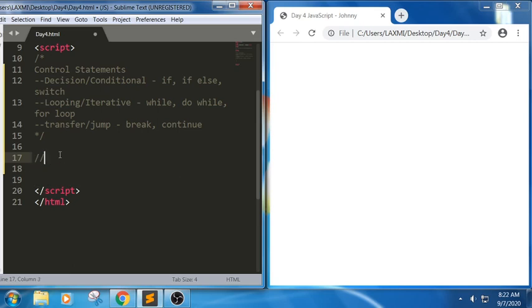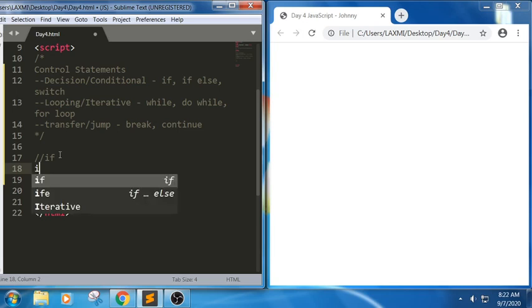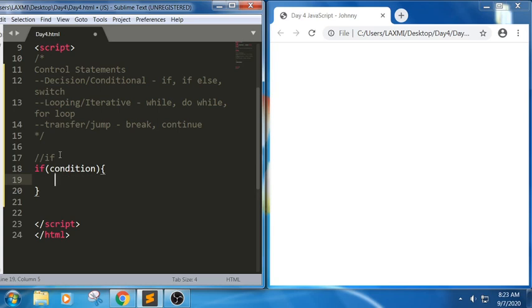In this if statement, the syntax would be, we write if condition. Inside this condition we will try to write whatever the condition you need to satisfy, whatever we need to evaluate. So this is the basic syntax of if condition. So in this if condition, let us write some small example.